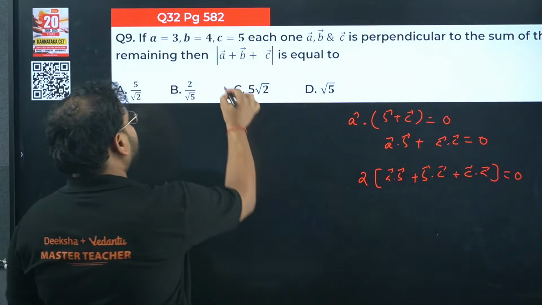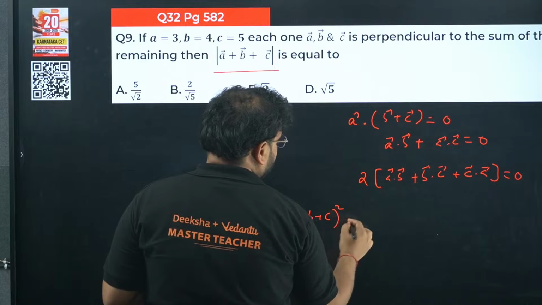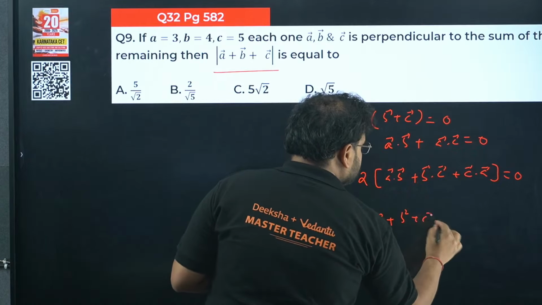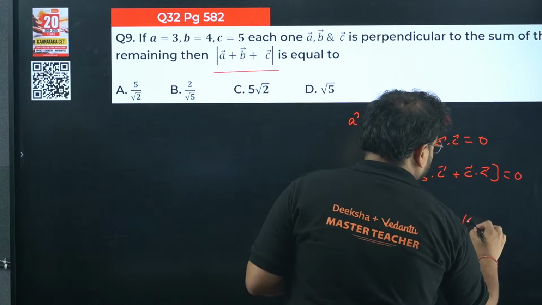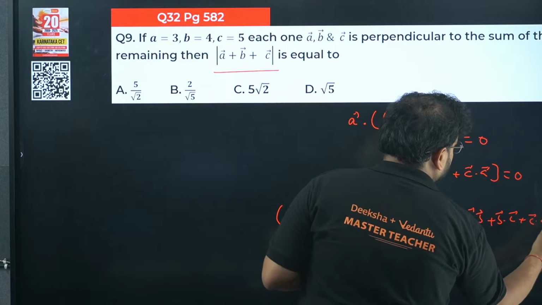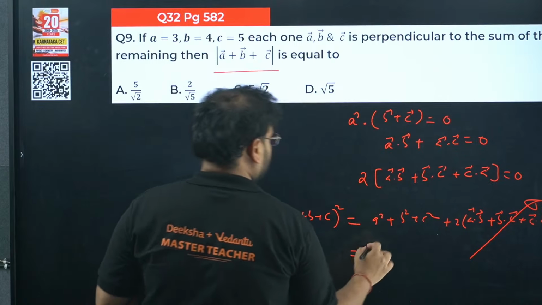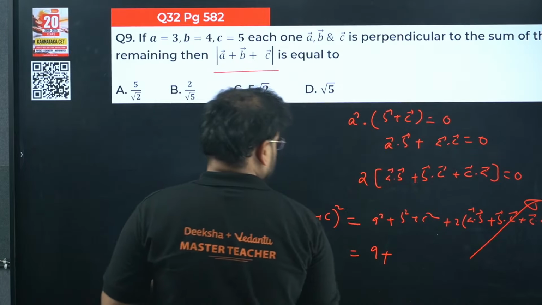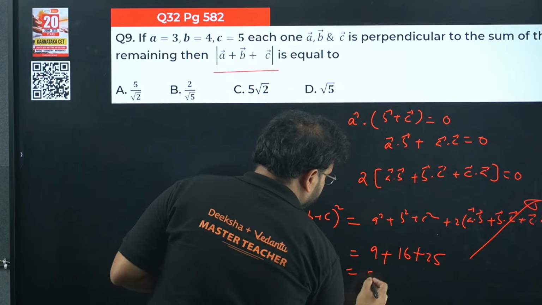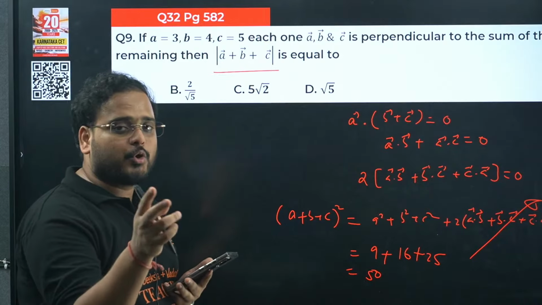Now take the whole square for this condition: A plus B plus C the whole square in vector form. You'll get A square, B square, C square, and twice of A dot B, B dot C and C dot A. No problem, this is 0. So square of A is 9, square of B is 16, square of C is 25. The sum will be 50. Root of 50 will be 5 root 2, because 25 into 2, and 5 comes out.